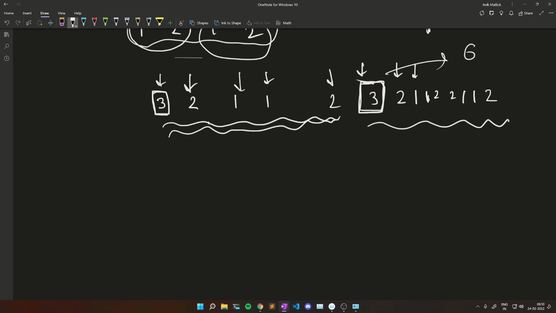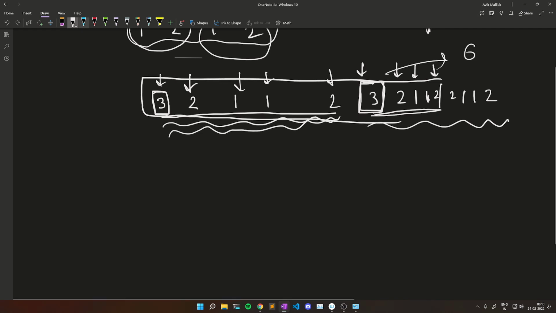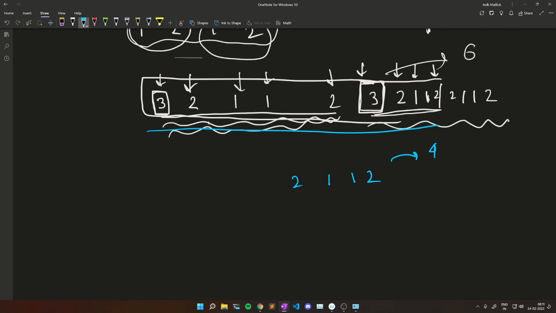Now if I check carefully, I will see that this 3 2 1 1 2 is the same as 3 2 1 1 2, right? So this is a tandem repeat sequence. You can see the length: 3 2 1 1 2, 3 2 1 1 2. This way I have made this part a tandem repeat. Now the left part is 2 1 1 2 and its length is 4.